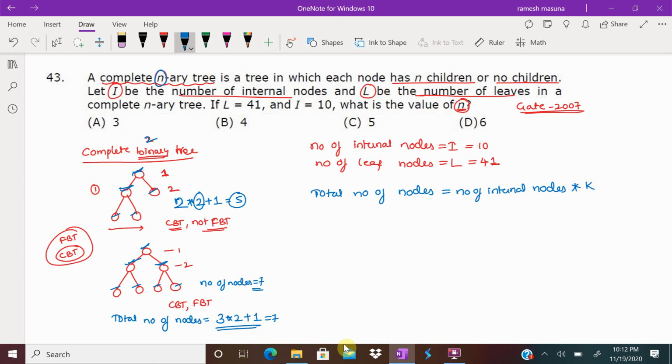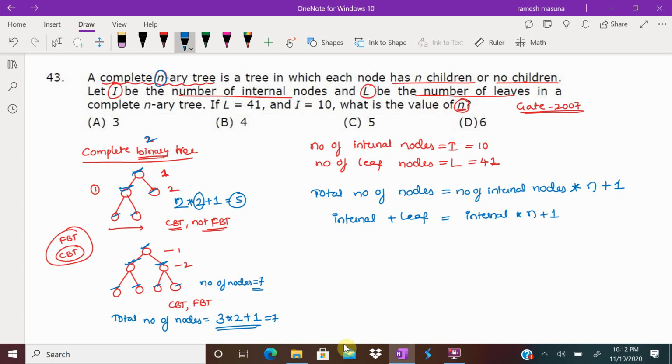But here it is given a complete n-ary tree. So the number of children of each internal node should be n. Now instead of k, what should I write? Here n, plus 1 is the root node. Now the total number of nodes is always equal to internal nodes plus leaf nodes, equal to internal nodes into n children for each internal node plus 1.